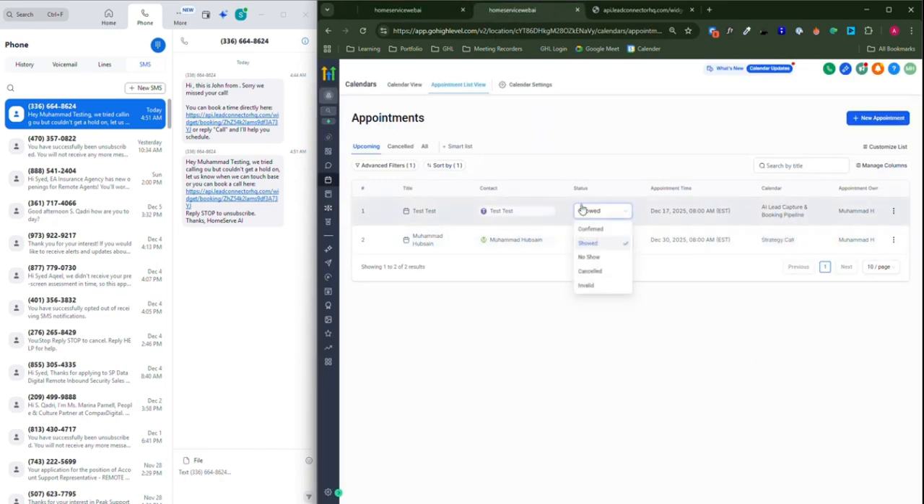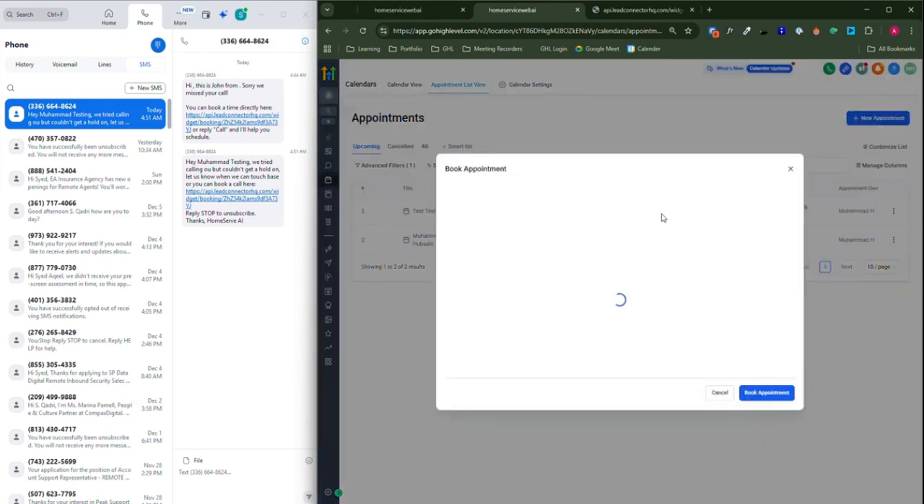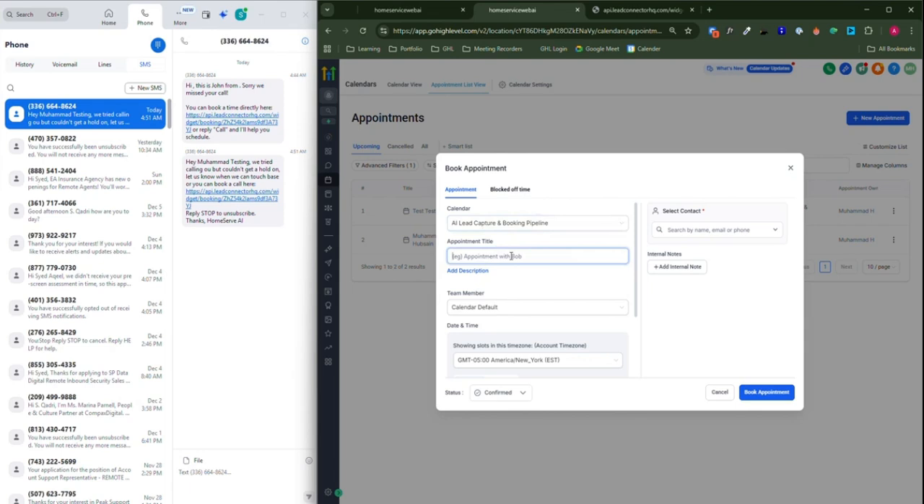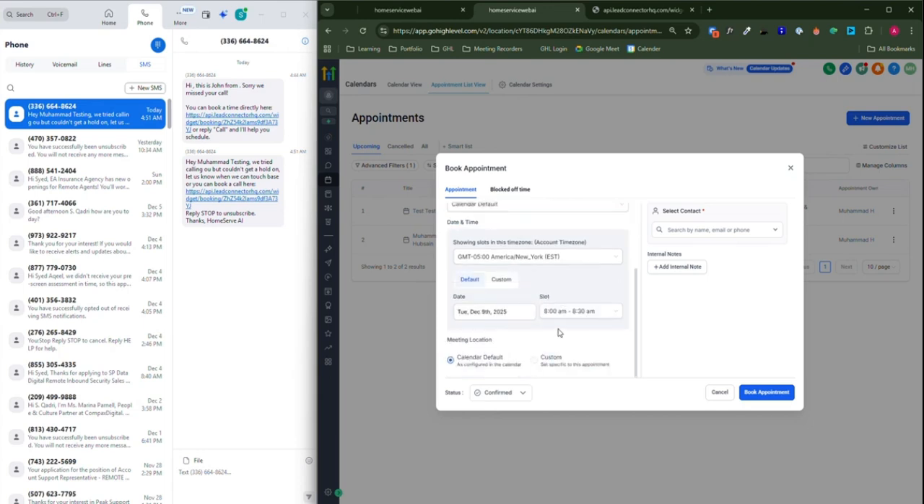For example, this one, or maybe let's book an appointment to show it quickly. Okay, and we say testing, show, no show. I'll select the contact, which I think was this one, which had a number in it. Let me just type down the number. Yeah, this one over here, and book appointment.